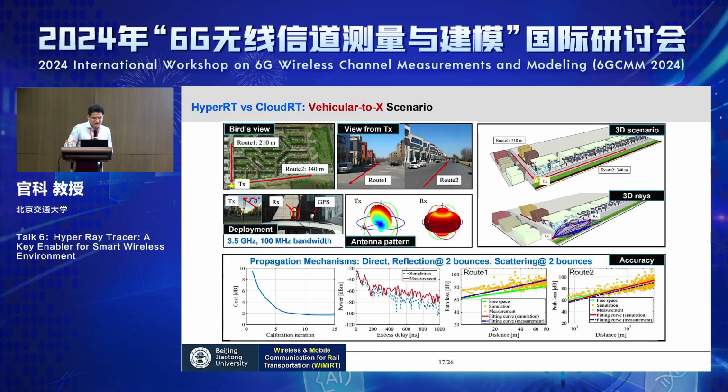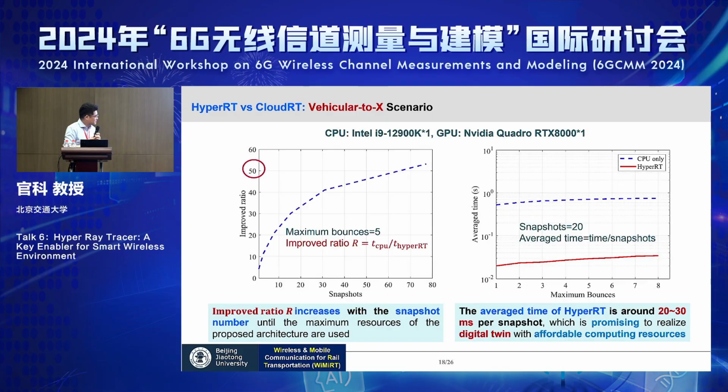We also verified this in a V2X scenario, and we can see that the improvement ratio finally reached 50. So the average time of Hyper-RT for one snapshot is around 20 to 30 milliseconds, which is of course still quite slow compared to the digital twin requirement of 500 microseconds. Now it's still 30 milliseconds, right? But compared to traditional ray tracing, the improvement is already quite clear.